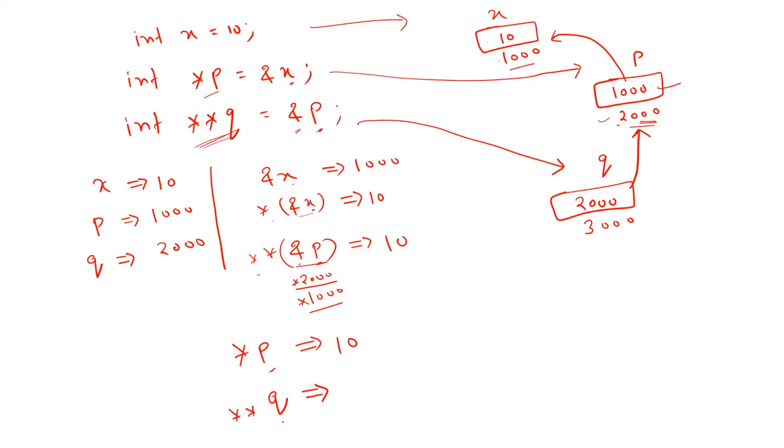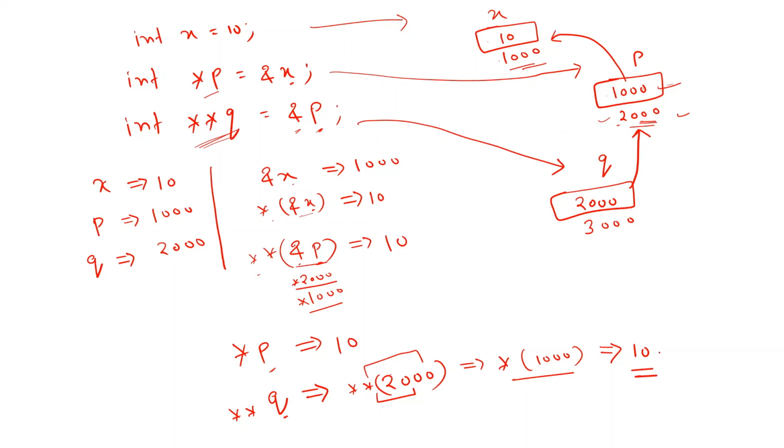Okay, now assume it is q and double star. So now what will be the output? Q is a variable, so its inside value is 2000. So it is resolving like this, 2000. Okay, and then star and star. So the first star is the value at 2000. What is the value at 2000? The address is 2000 and the value is 1000. So this will resolve like this, we are solving this star first. So it will give me 1000. And what is the value at 1000? The location is 1000 and the value is what? 10. So this will give me 10 as the answer.